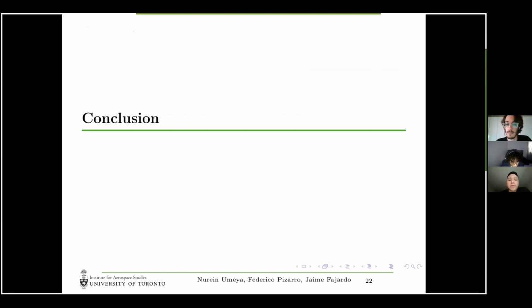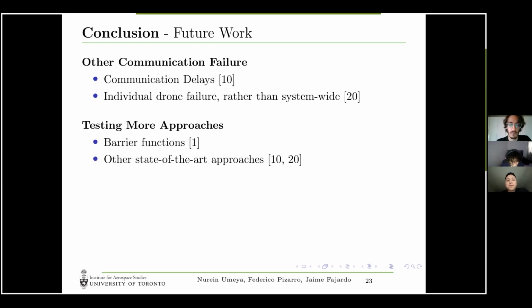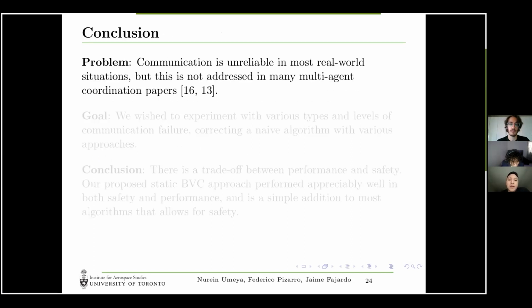For the conclusion, we consider that there is future work that can be tested in the project with different communication failures, such as communication delays and individual drone failures, rather than the system-wide communication failures that we discussed. There can also be different testing of different approaches, for example, various functions and other state-of-the-art approaches.